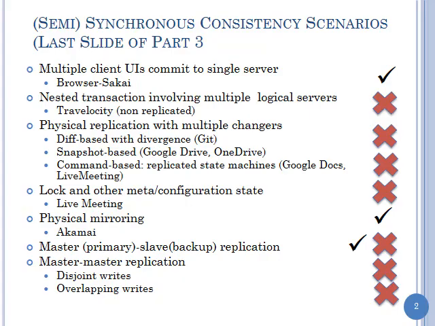Okay, so we have done semi-synchronous and synchronous consistency, and now we can do a little bit more. So can we do nested transactions now? Travelocity, I have to check with Hilton, I have to check with American Airlines. I need to check. Okay. If I'm the only proposer, all synchronous. So I can do that now.